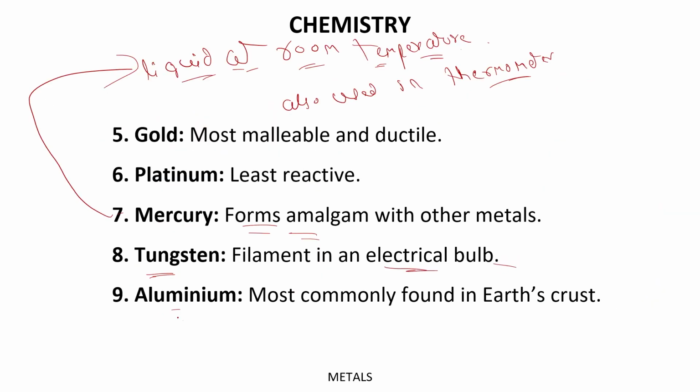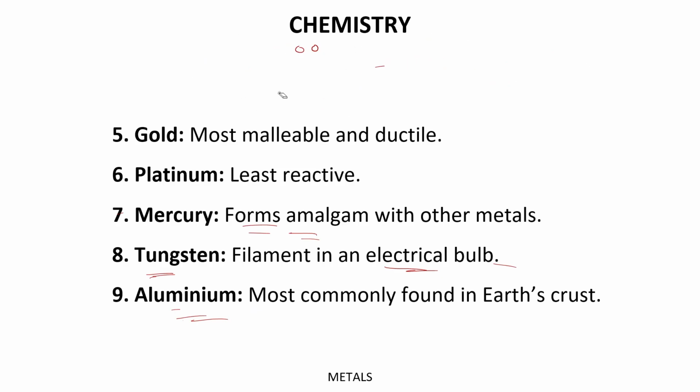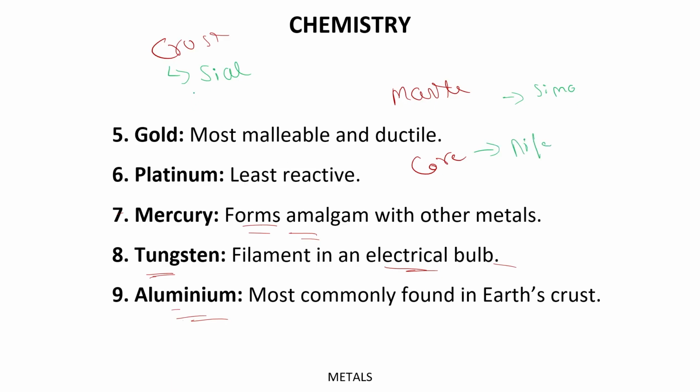Thereafter, we have the aluminium. It is the most commonly found in earth crust. So if we talk about all the three layers of earth, which are crust, mantle, and core: for crust it is Sial, for mantle it is Sima, and for core it is Nife.